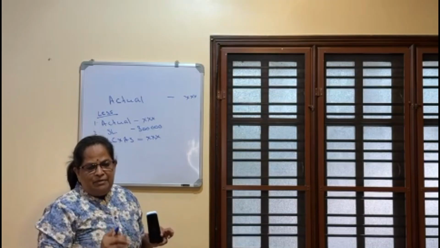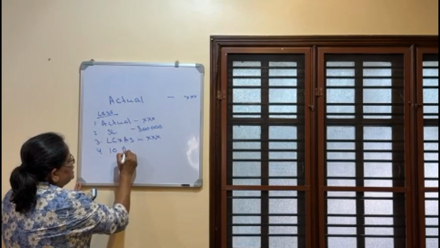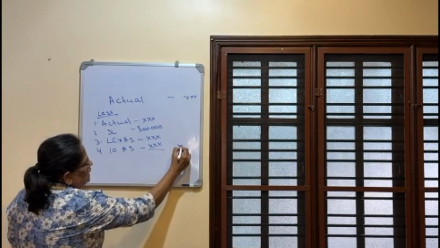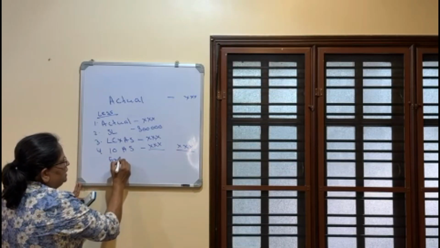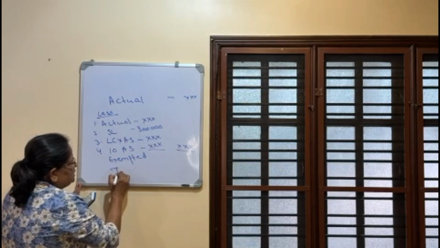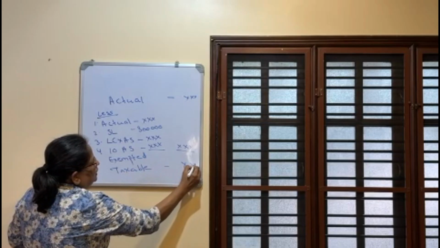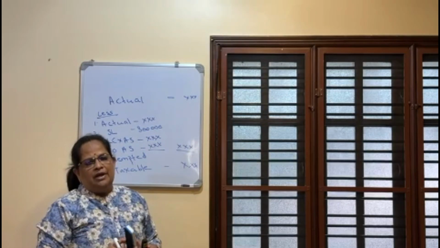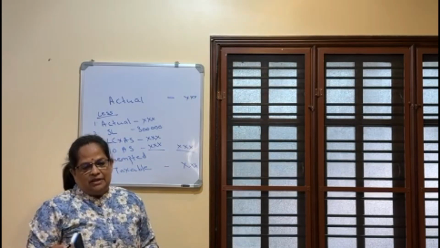Then 10 months average salary. So these 4 items, the least value we will take, and that will be the exempted encashment. Exempted value. Then taxable will be actual minus exempted. This is the computation. Computation is simple, so we have to calculate that.